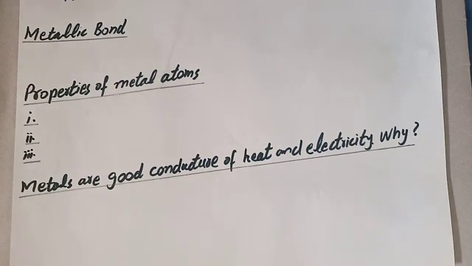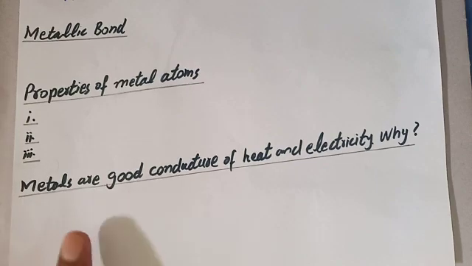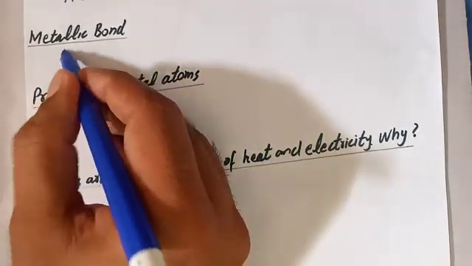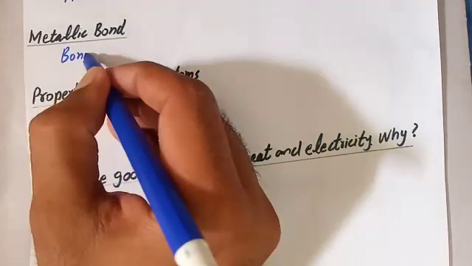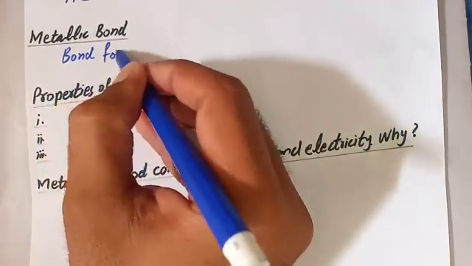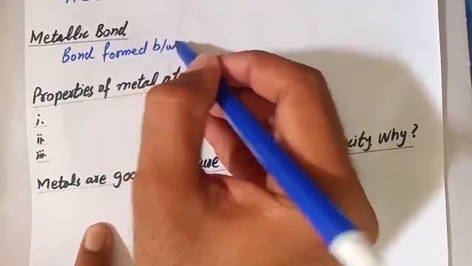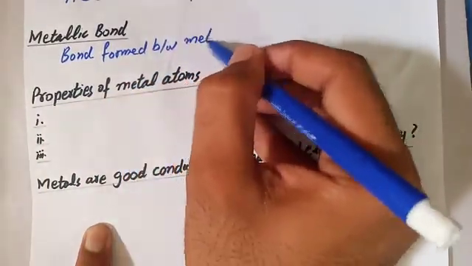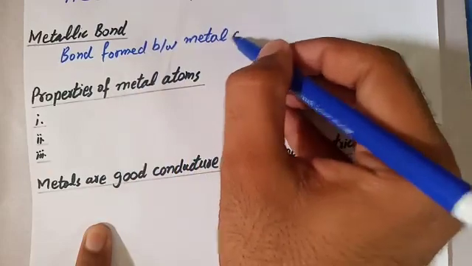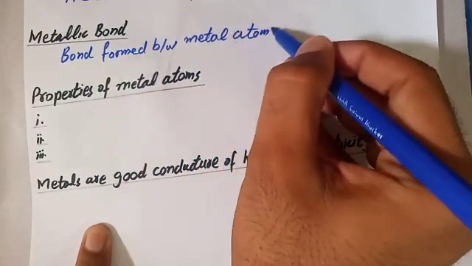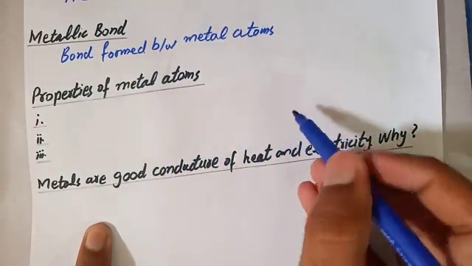Now we will discuss the fourth type of chemical bond, named metallic bond. What is metallic bond? Metallic bond is formed between metal atoms. You can say the bond formed between metal atoms is called metallic bond.